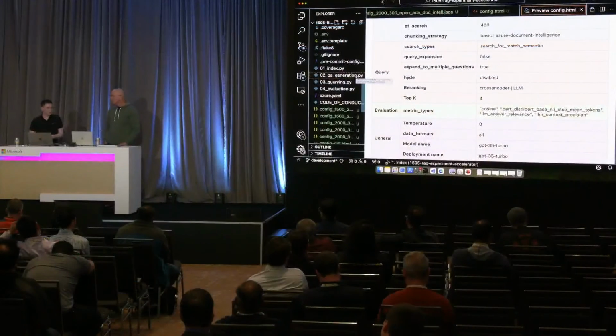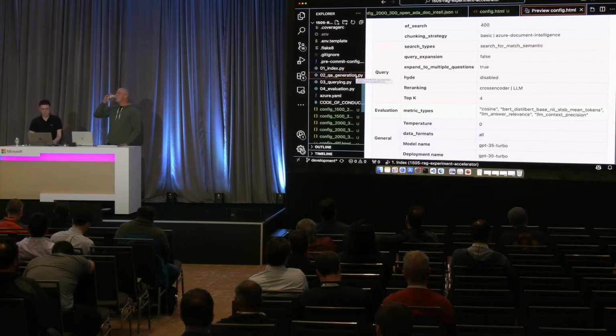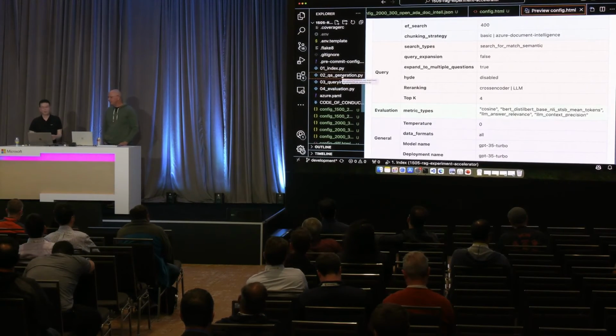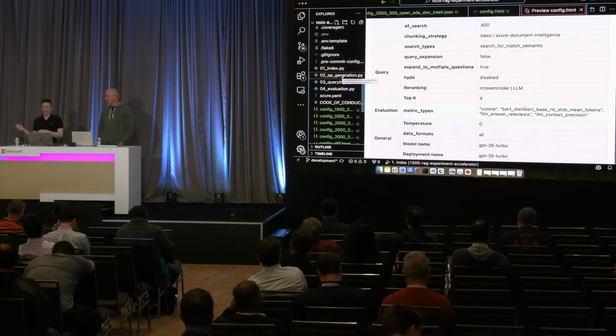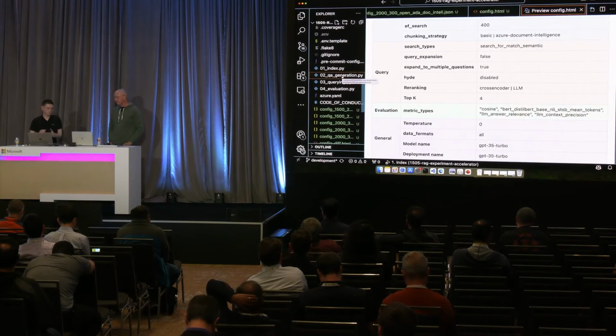Either you bring it on your own, and this is an optional step, or you generate them using this particular step. The third one is the querying bit, where you take those queries generated as part of step 2 and send them to the index. Extract the output from there, which is the information retrieval, evaluate them, and then send it to OpenAI with the context and extract the response from it, which is your final response. And you would like to evaluate even the last response that you get from OpenAI.